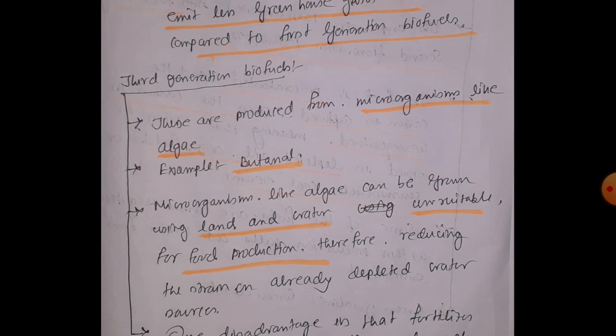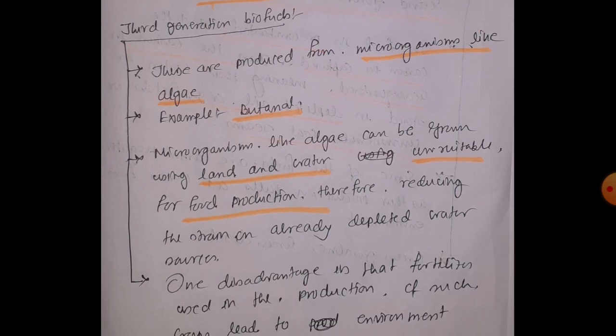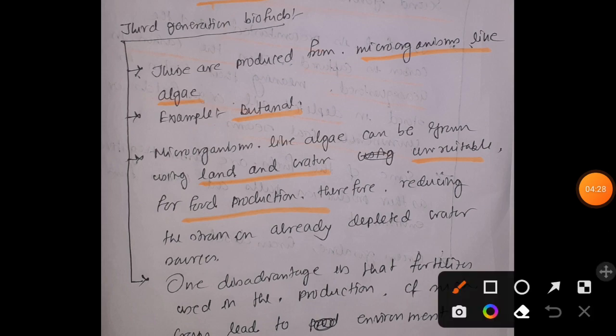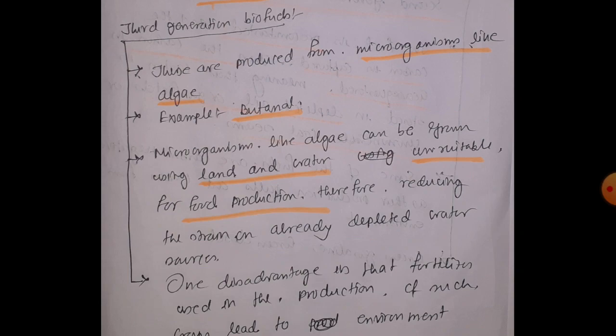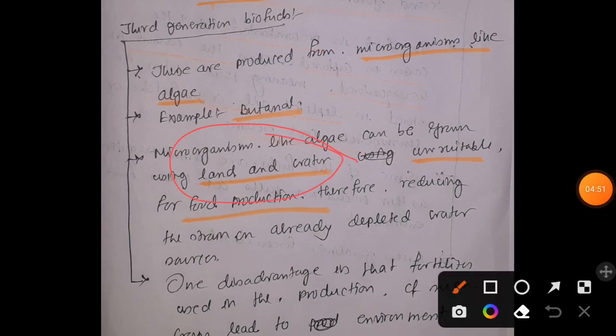Here the microorganisms like algae can be grown on lands which are unsuitable for food production. And here we are reducing the strain on already depleted water sources, because we are using those waters and lands which are already useless, right?